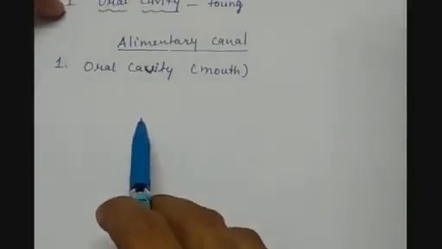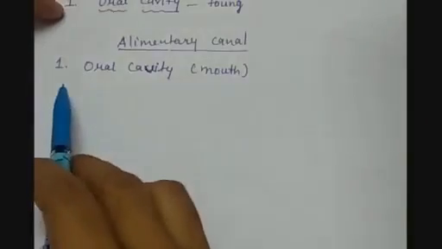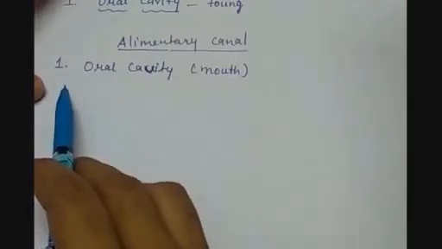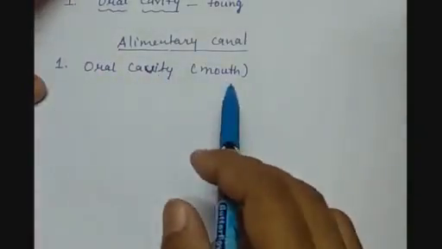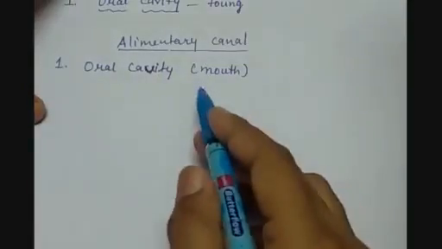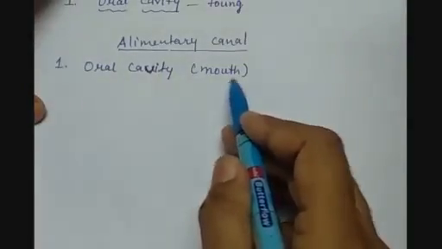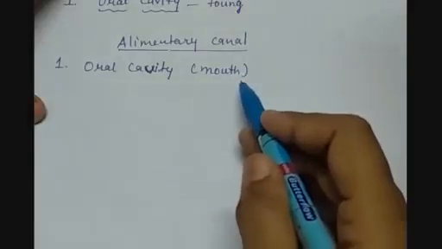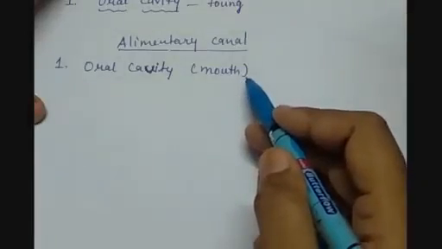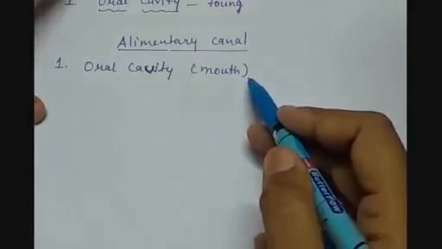So here, if we talk about the alimentary canal, then the first part where the ingestion of food takes place is the oral cavity or the mouth. Oral cavity comprises tongue, teeth and salivary glands. Salivary glands secrete saliva.